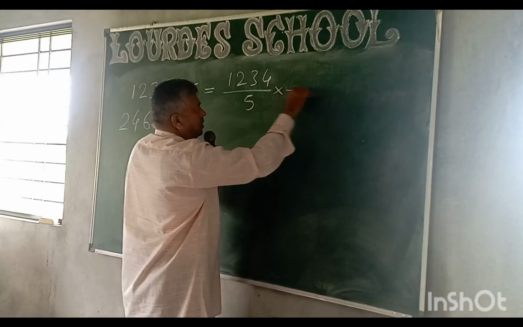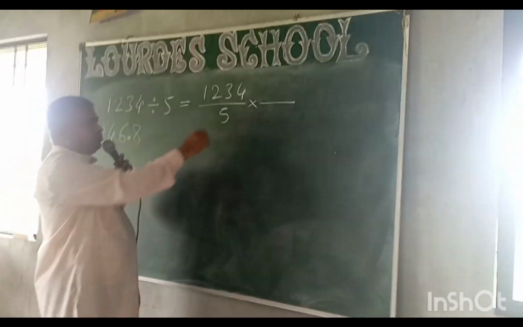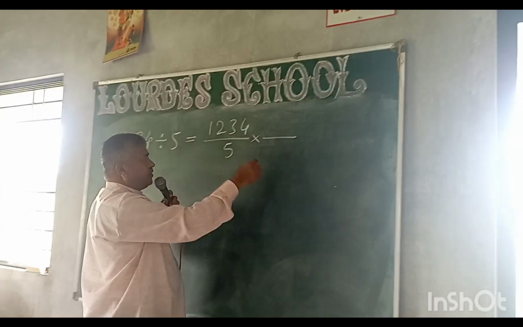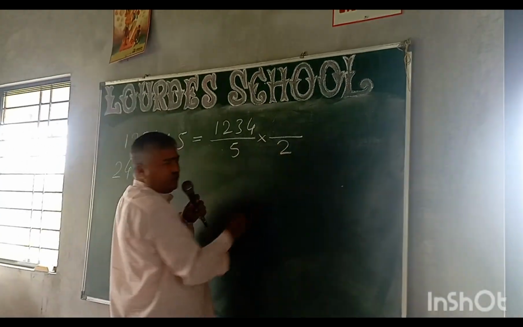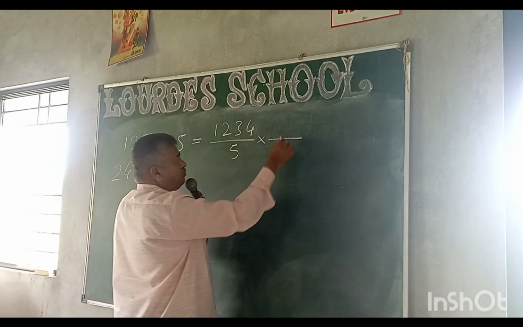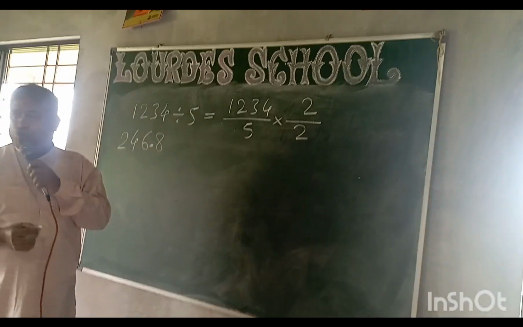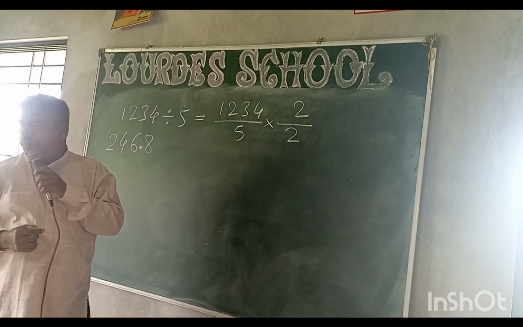Here we have the rule in the school syllabus that 5 should be made into 10s and 20s and 100s like that. Here the nearest is 10. 5 to 10. The same should be taken upside, to maintain the ratio in a balanced system.